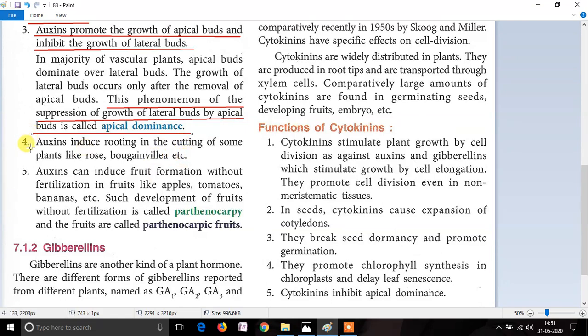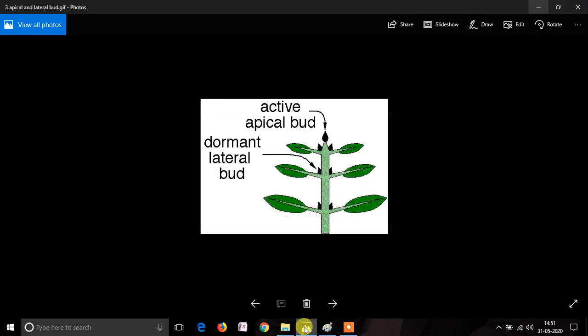The next function of auxin is it induces rooting in some plants like rose and bougainvillea. Let's understand with the help of an image.